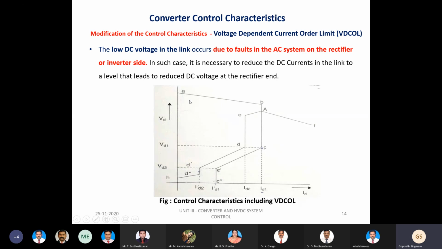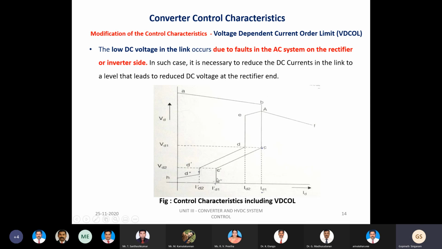The ultimate objective is, whenever there is a reduction in the DC voltage due to a fault condition, we have to reduce the DC current. So because of the reduction in the voltage, we are about to reduce the DC current from ID. The current reduces from ID1 to ID1 dash linearly, as you can see in the characteristic C to C dash. Then it will be maintained constant.